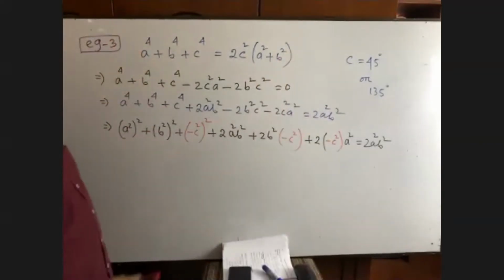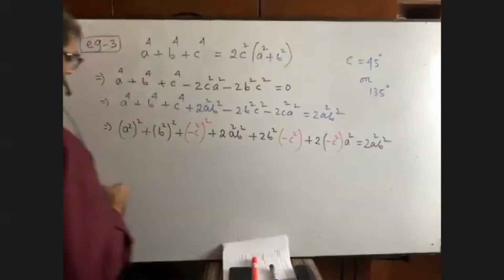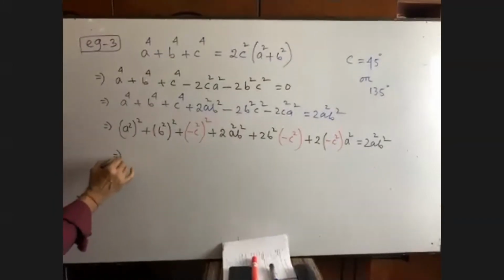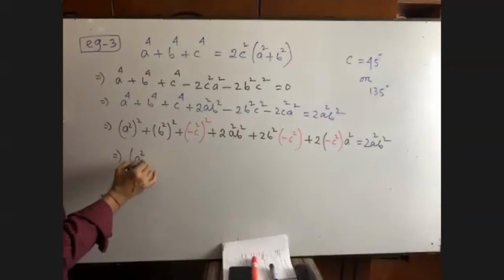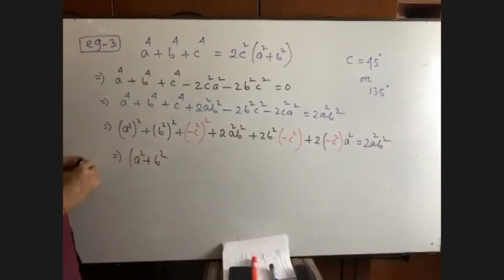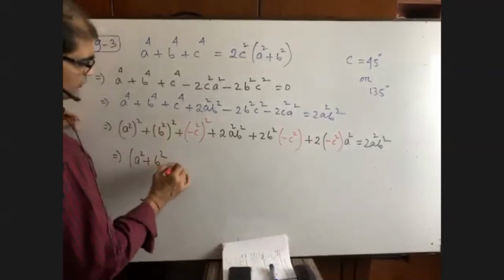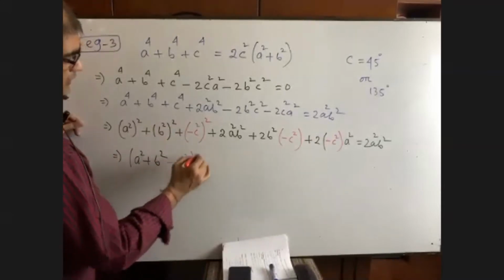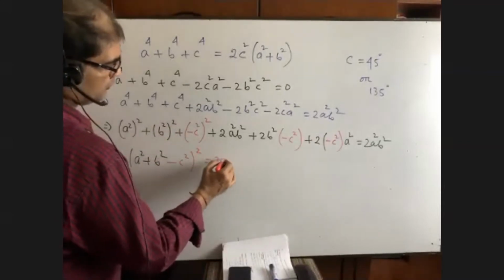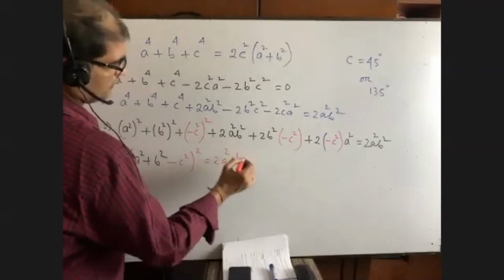As a result, we have got a formula of (a plus b plus c) whole square. Plus c means here it is minus c². Whole square equals 2a²b².